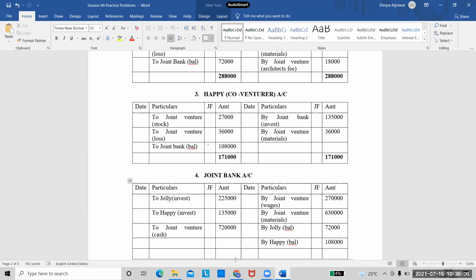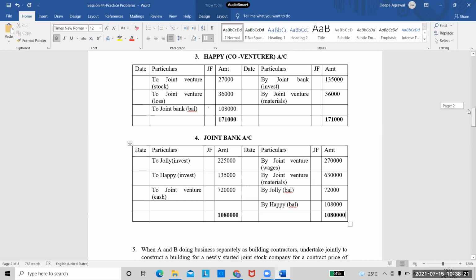Quickly check if it is tallying. On the debit side, I'm getting the total as 10 lakh 80,000. So on the credit side, I should get the same total. If I'm getting that total, it is correct. Just check quickly.